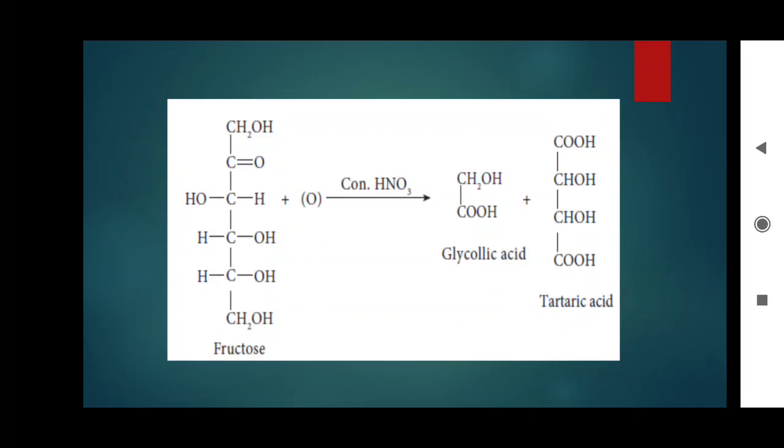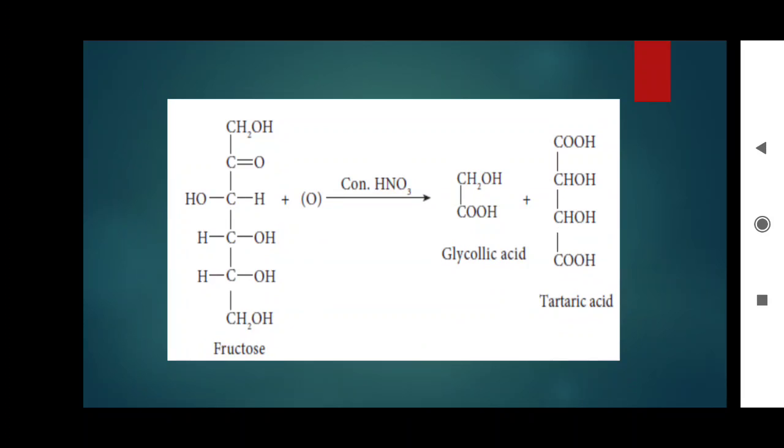The last 4 oxidized give tartaric acid. This equation shows that a keto group is present in the second carbon. It also shows that primary alcoholic groups are present in C1 and C6 carbon.